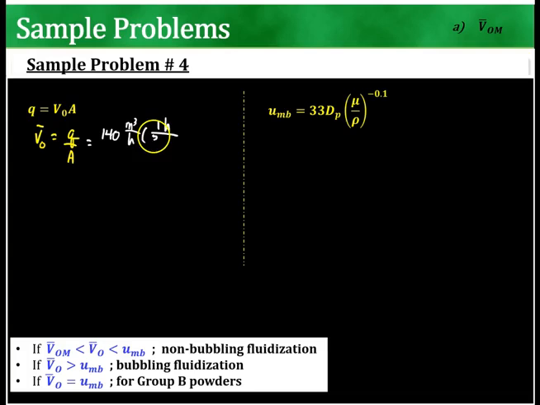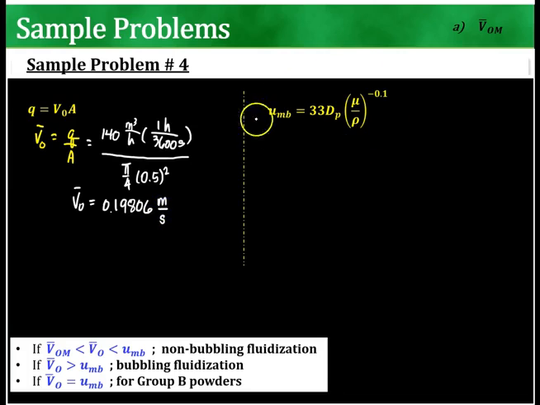So 1 hour, 3,600 seconds all over. Area is pi over 4, 0.5 squared. So you'll be able to get the velocity here as 0.19806 meters per second.